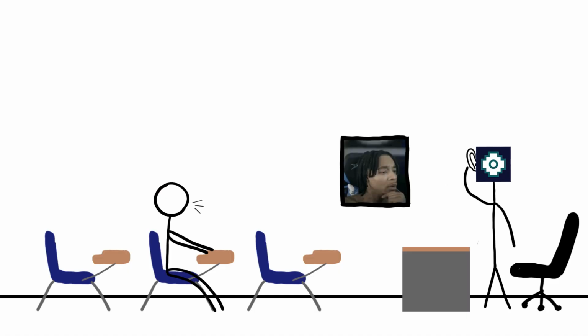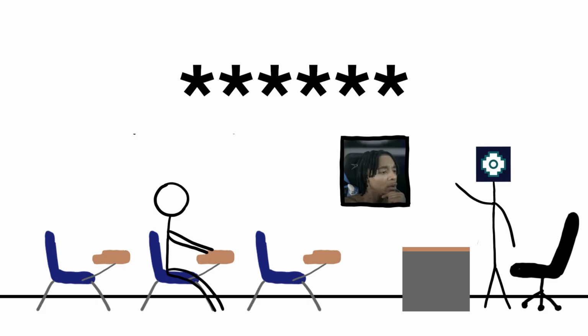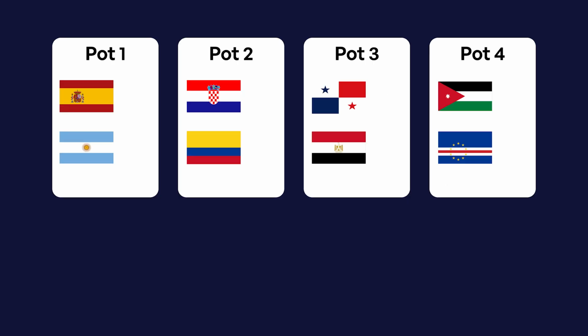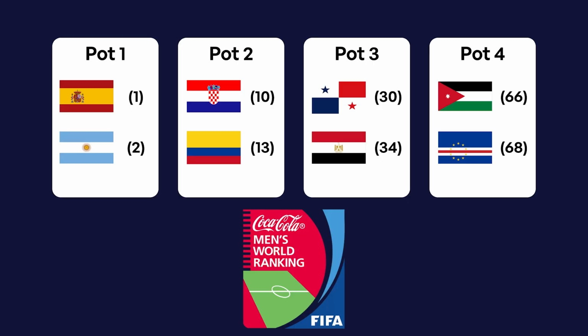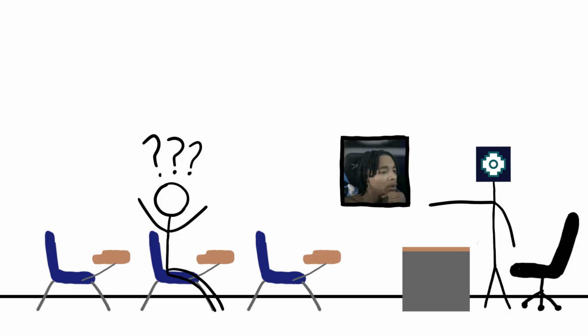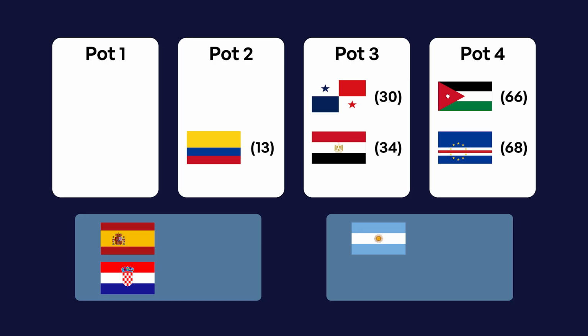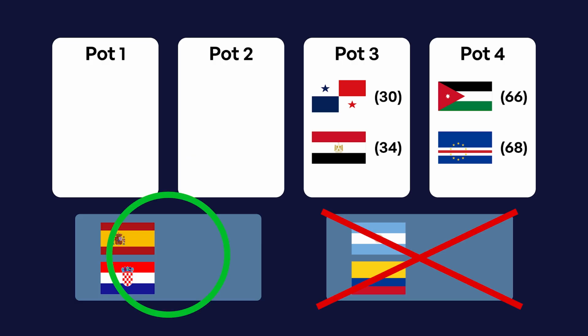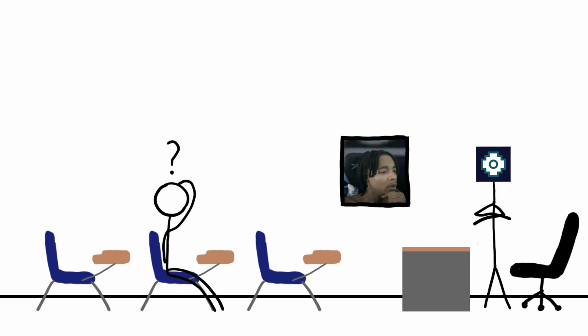What's that? You want to know how the groups were made in the first place? Okay, that's a whole other topic with lots of asterisks, but to give you a quick rundown, each qualified team is placed into 4 pots based on their FIFA World Ranking. I'm not explaining that right now. The countries are drawn and placed in each group, but there are rules in place preventing certain continents from having multiple representatives in one group. Happy now? Not really? Well, we don't have time to get into that right now.